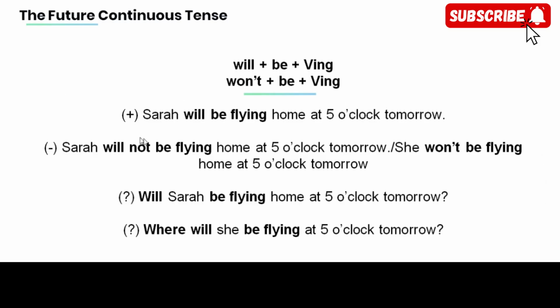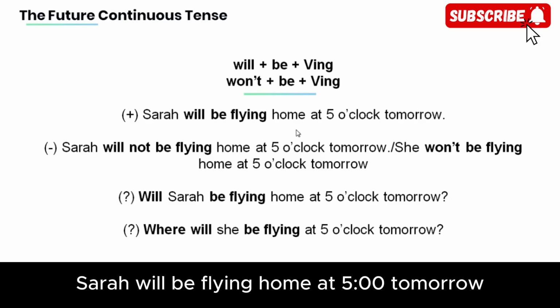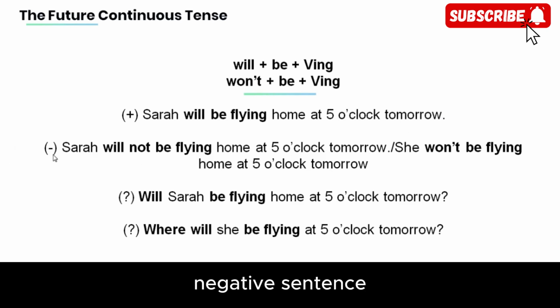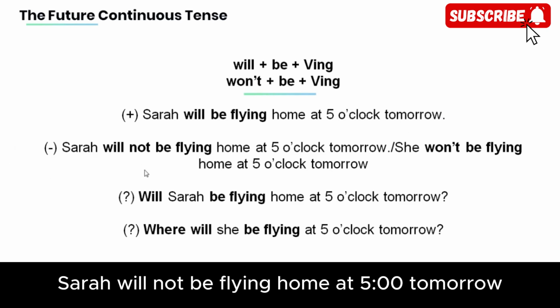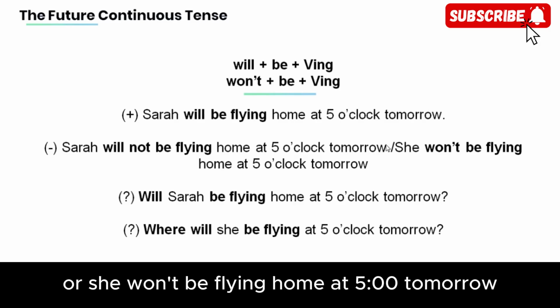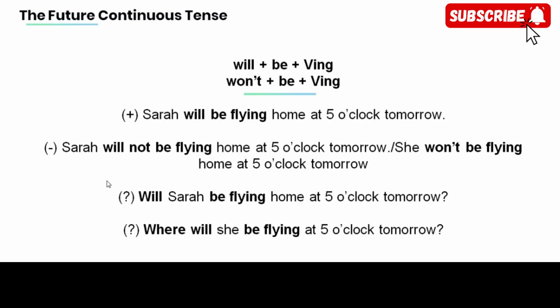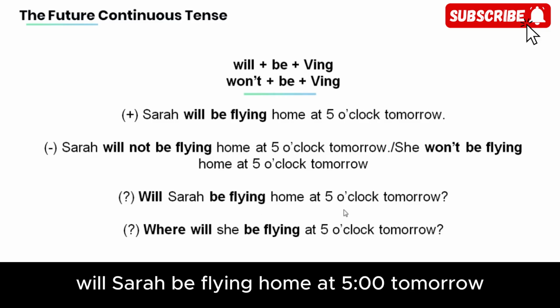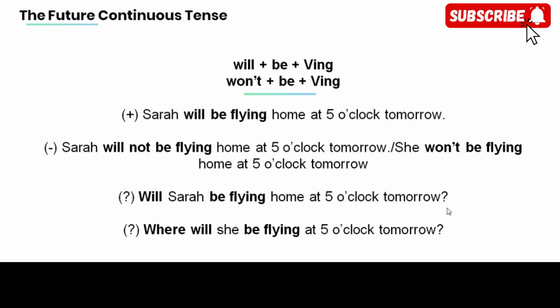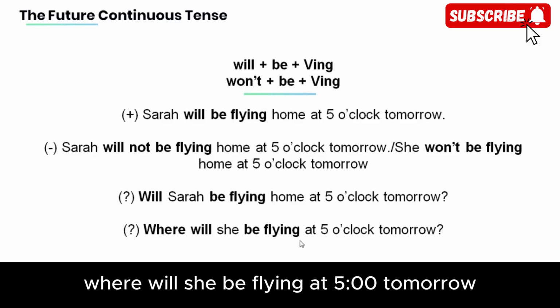Positive sentence. Sarah will be flying home at 5 o'clock tomorrow. Negative sentence. Sarah will not be flying home at 5 o'clock tomorrow. Or, she won't be flying home at 5 o'clock tomorrow. Question form. Will Sarah be flying home at 5 o'clock tomorrow? Another question. Where will she be flying at 5 o'clock tomorrow?